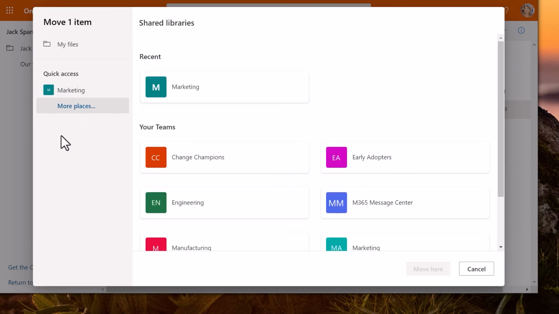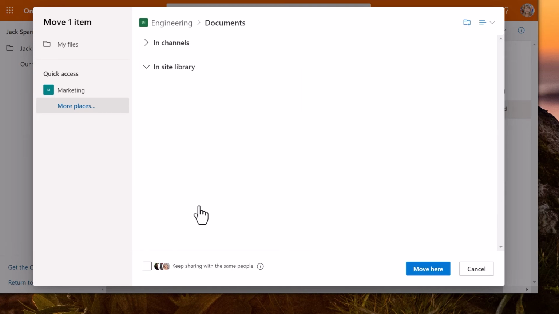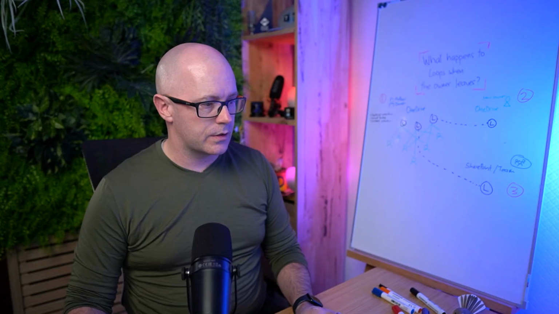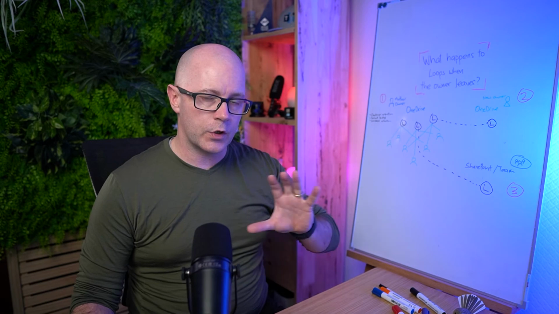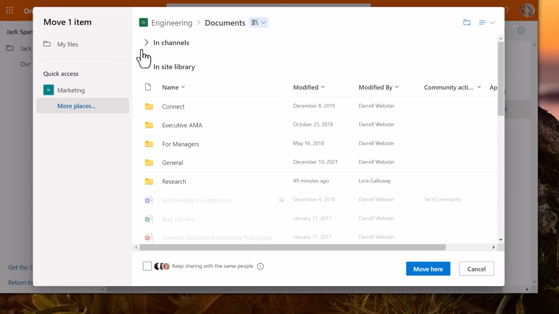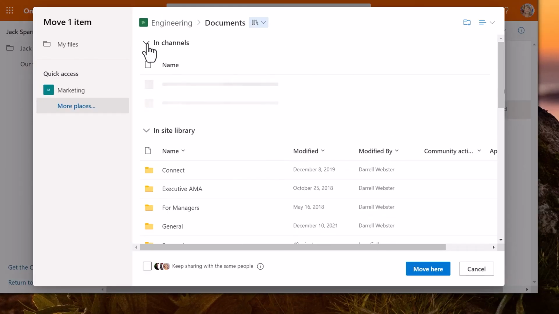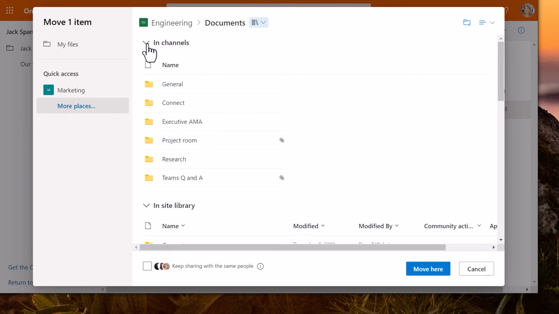So I'm going to be looking for a team in this quick access area. We'll see the teams that I frequently access and follow. And I am a member of the engineering team. And this great new dialog shows the document library in the background, and this other view where I can see the channels. That's a good one to open up and use if you want to put the file particularly in a channel.